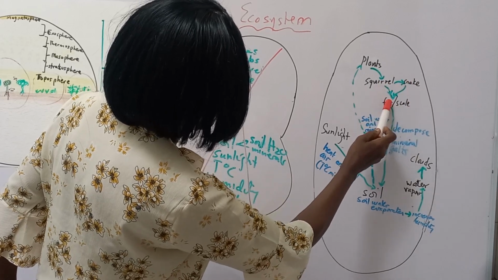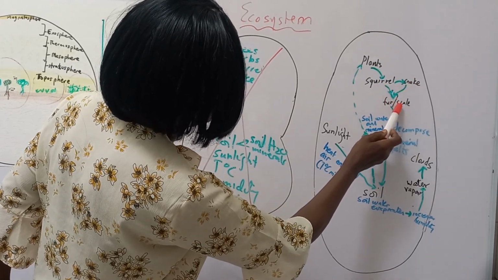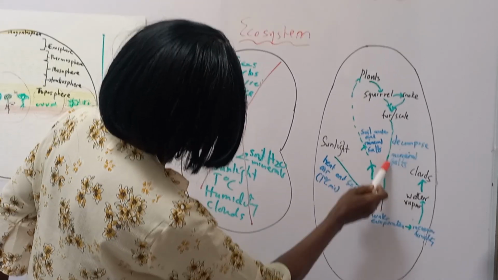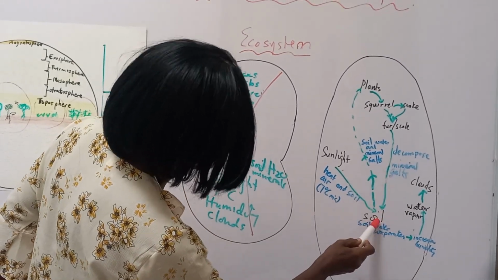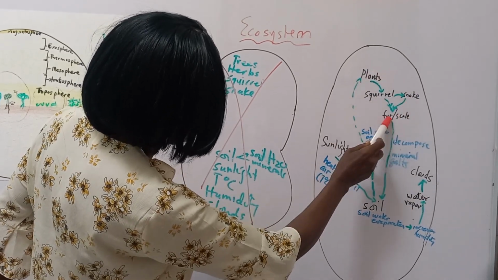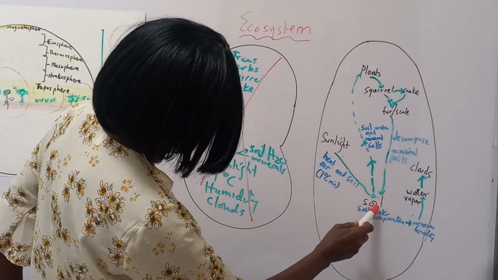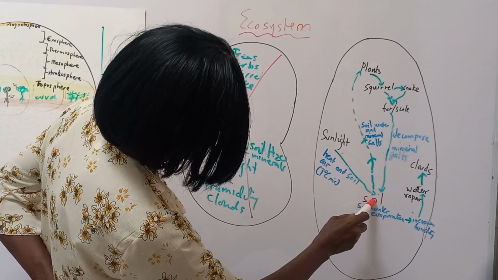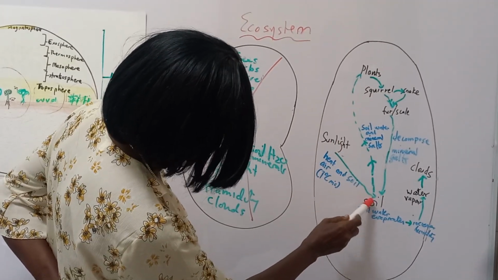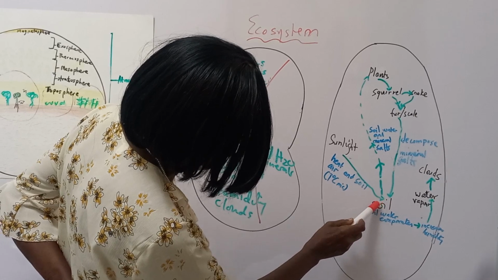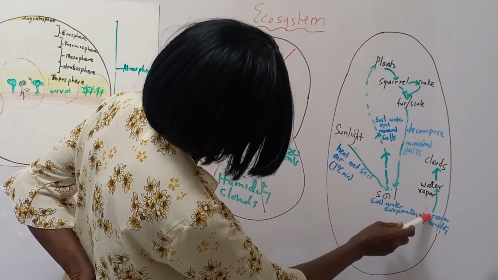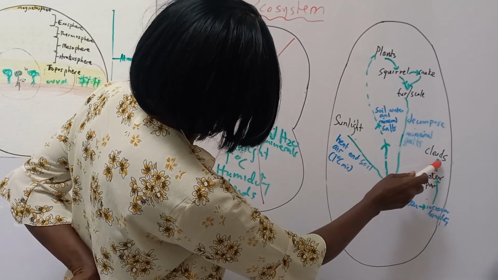Let's say the fur and the scales of the snake decompose, produce mineral salts, and get into the soil. So here there's interaction between the living and the non-living. And then you have sunlight that will hit the soil, and the soil water will evaporate and increase humidity, form water vapor, form clouds.